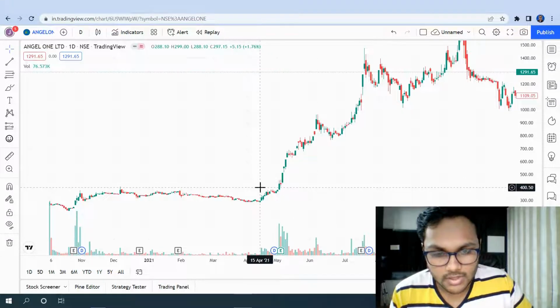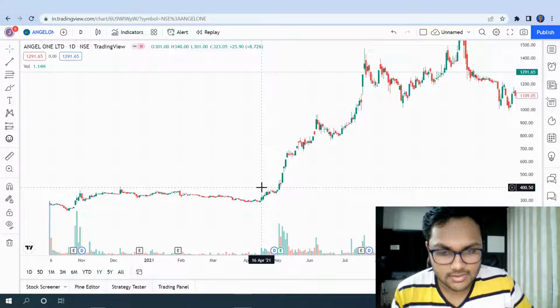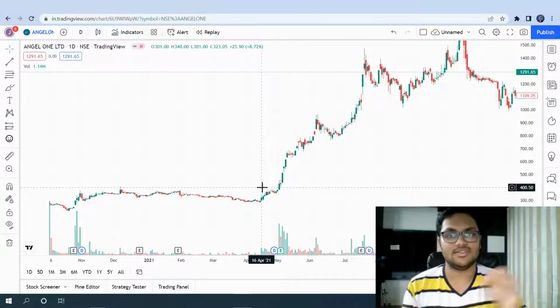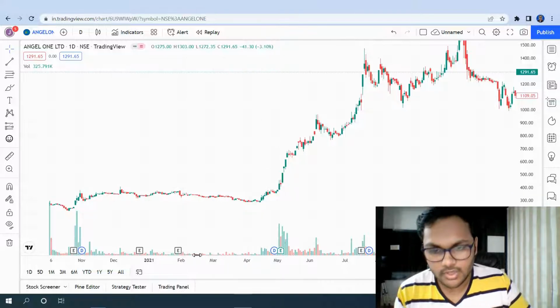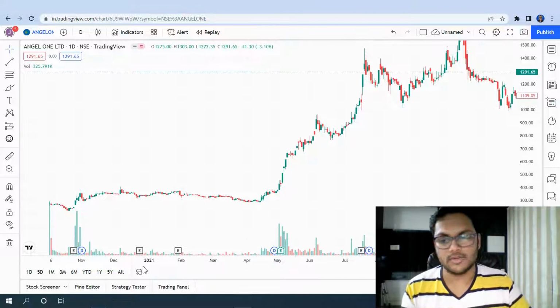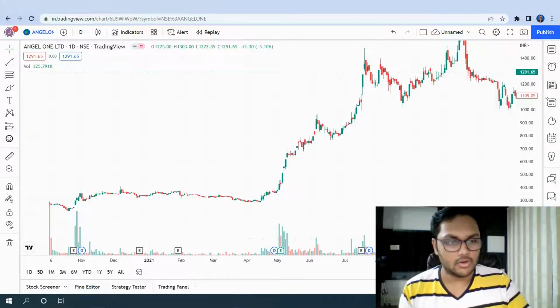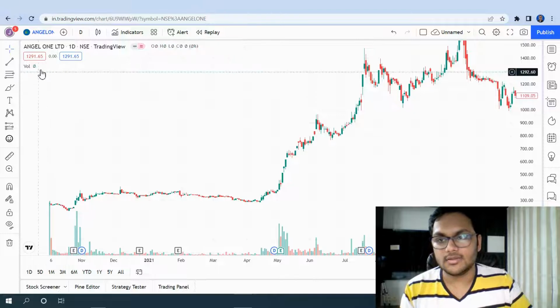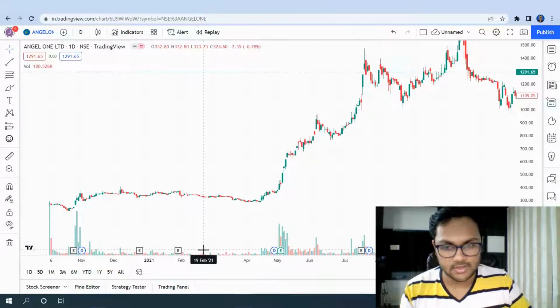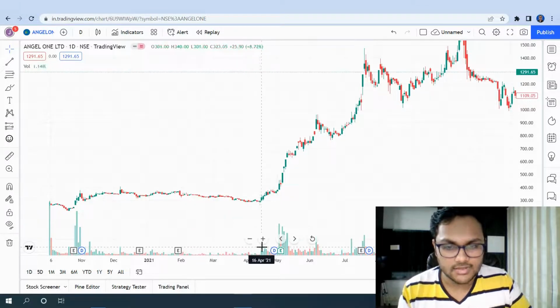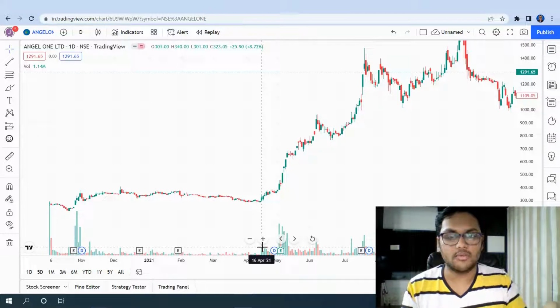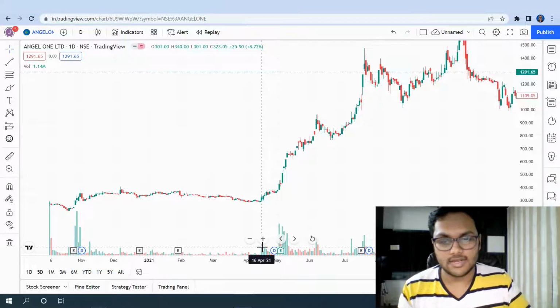Now here you can see 15th April, and notice this date, which is important, which is 16th of April. Why is this date so important? Here you can see what is written as volume. These graphs which you can see down, these are volumes. Now you can see the number over here. The volume is 80,000, 240,000, something like that. And suddenly notice on 16th of April, the volume is 1.14 million, right? So suddenly the volume has increased.